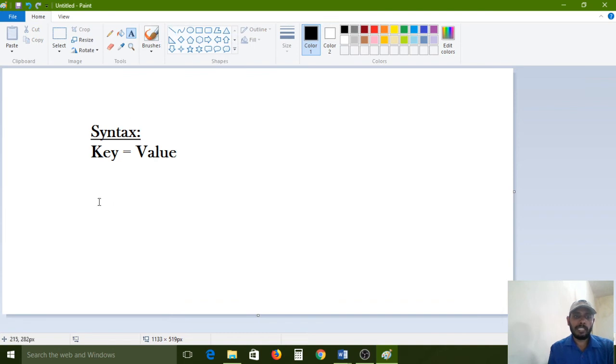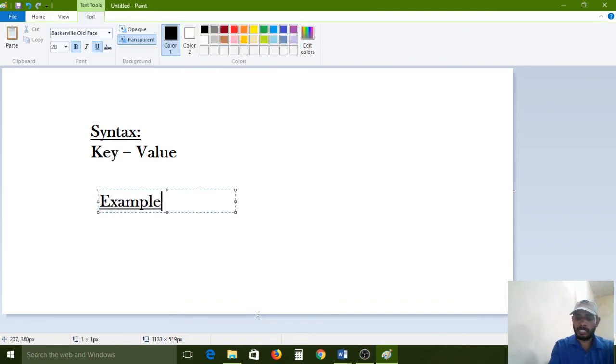So the example is name equal to Siva. Here we don't use the equal to operator. We use the colon symbol, and comma to separate one element from the other element. Here name is the key and Siva is the value. Like class colon BCA or BSc, something.